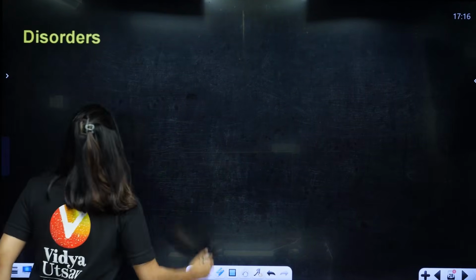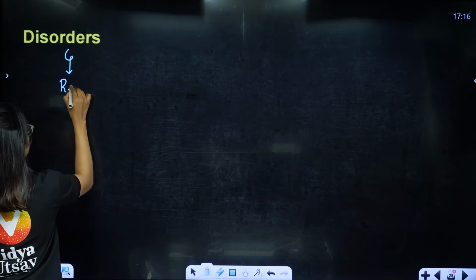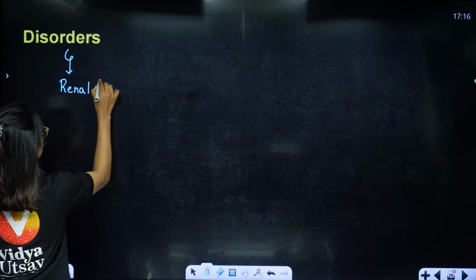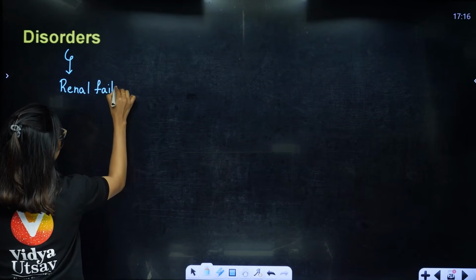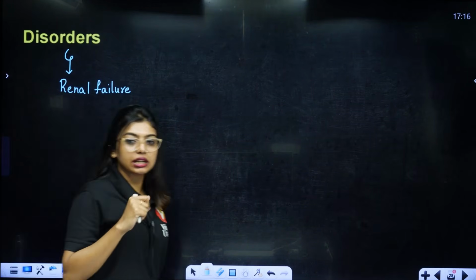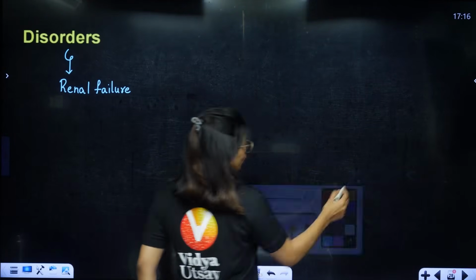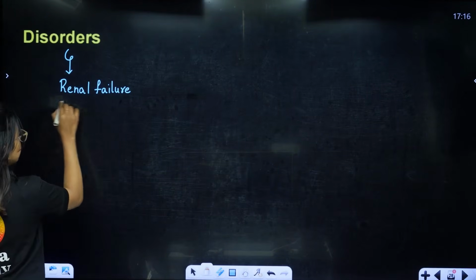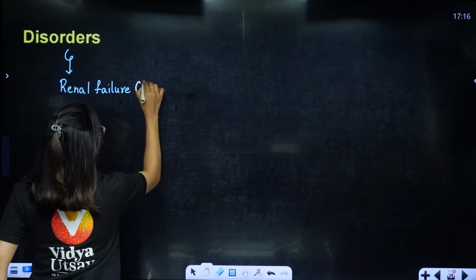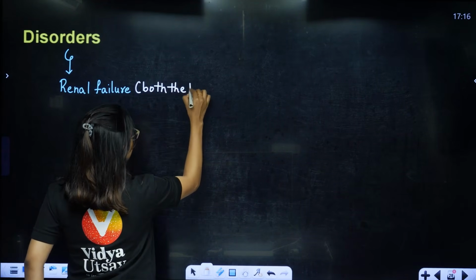Now students, disorders. Whenever our kidney fails, people say, no, I can stay with one kidney. Is that true? Yes, it is true. We can stay with one kidney because filtration happens at such a rate that we can manage with one kidney. But the problem is, let's say two kidneys also failed. That is leading to kidney failure of both the kidneys. Both the kidneys have become dysfunctional.